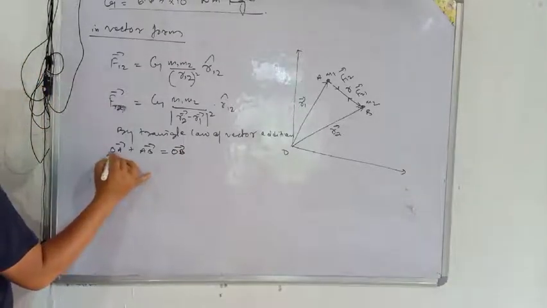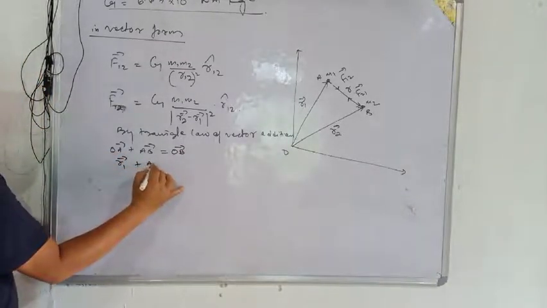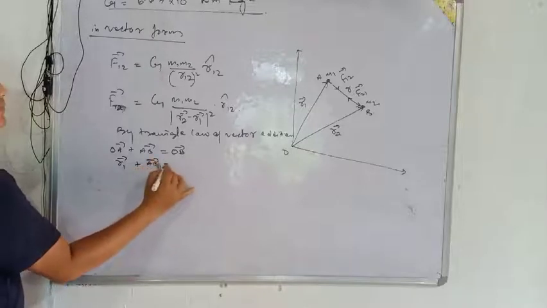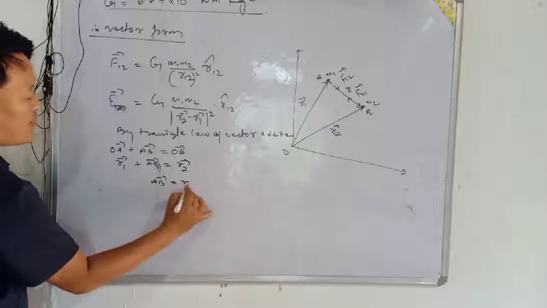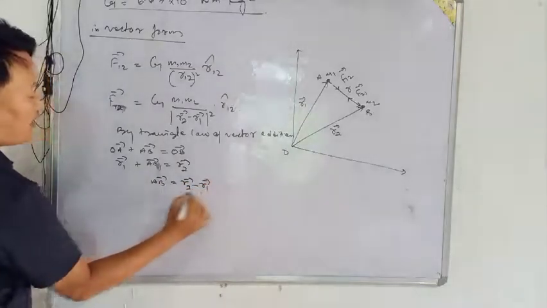OA is vector R1 and OB is vector R2, then vector AB is equal to vector R2 minus vector R1.